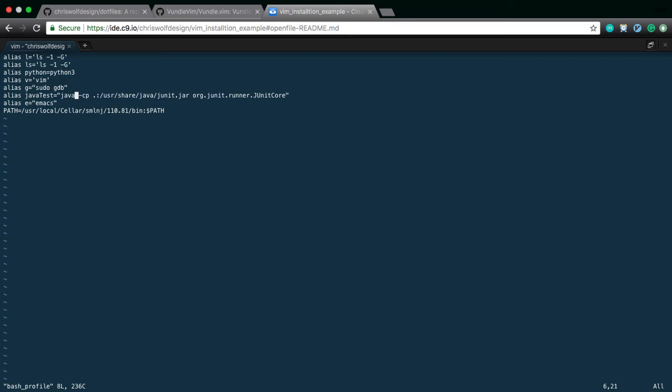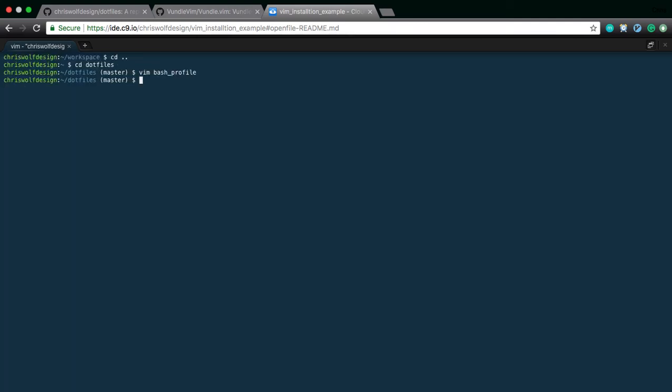That's just how you run tests on Java with JUnit. And for a while, I experimented with Emacs. So if I put in E, assume I'm at Emacs. Okay. That's my bash profile. And really what it's saying is when I do this in this computer, this is what I mean.